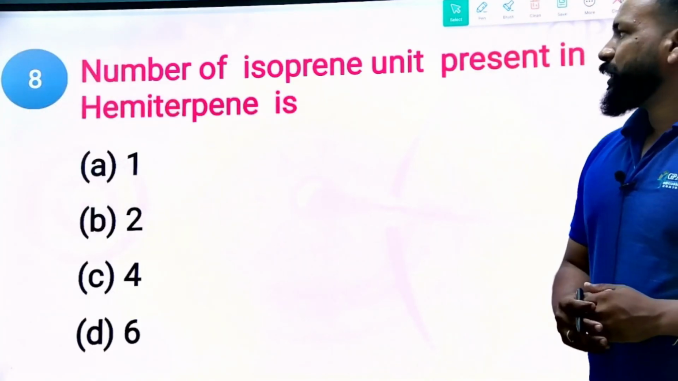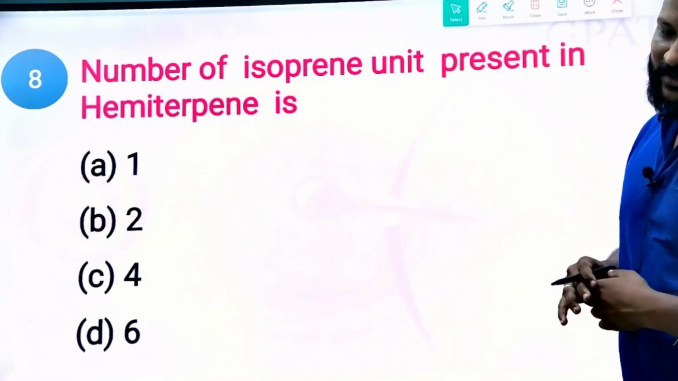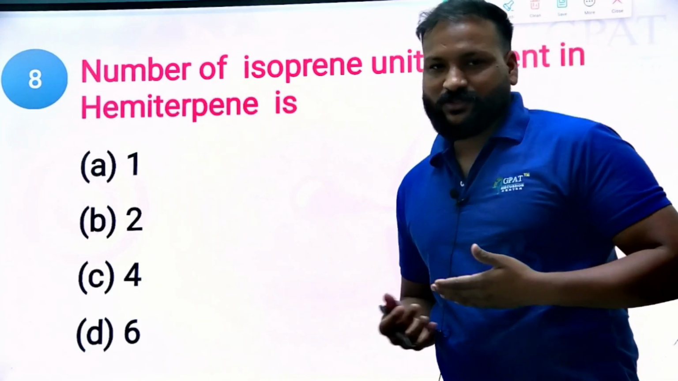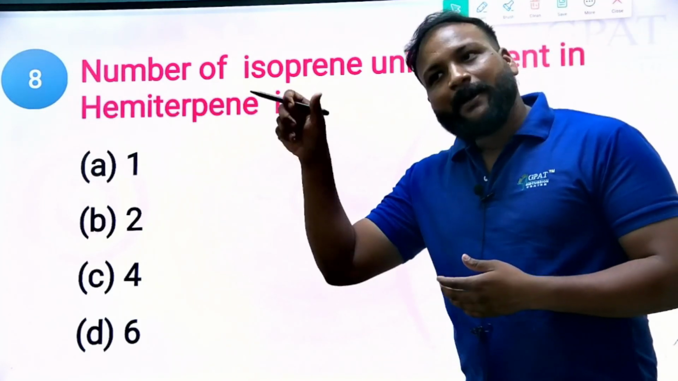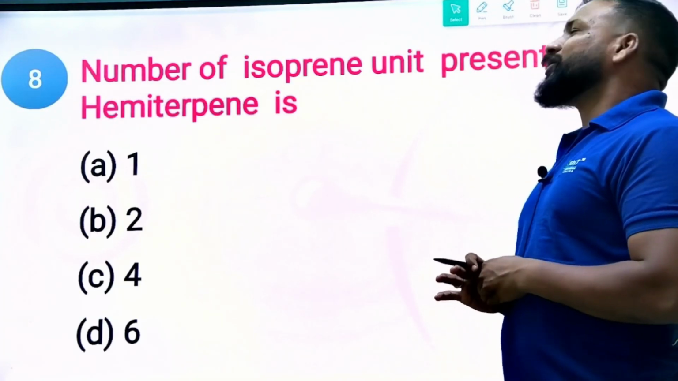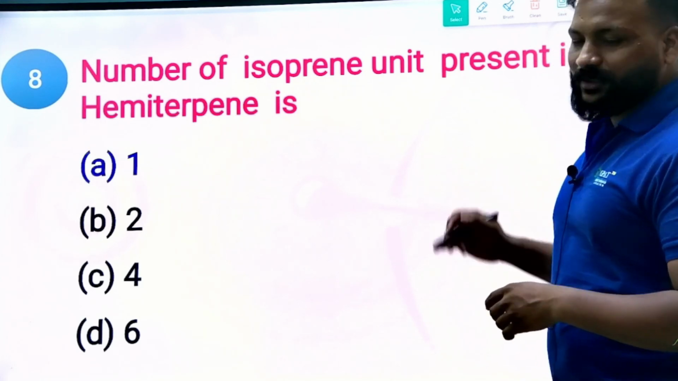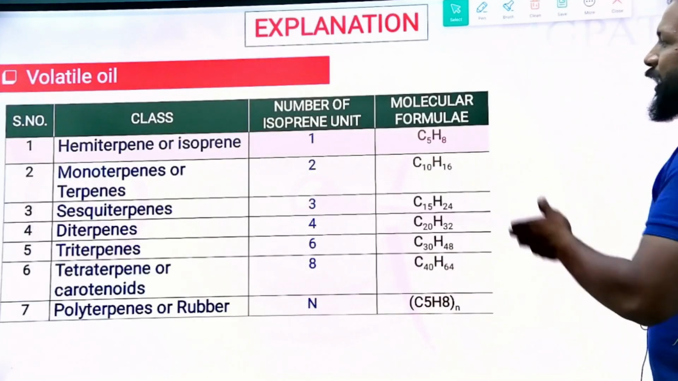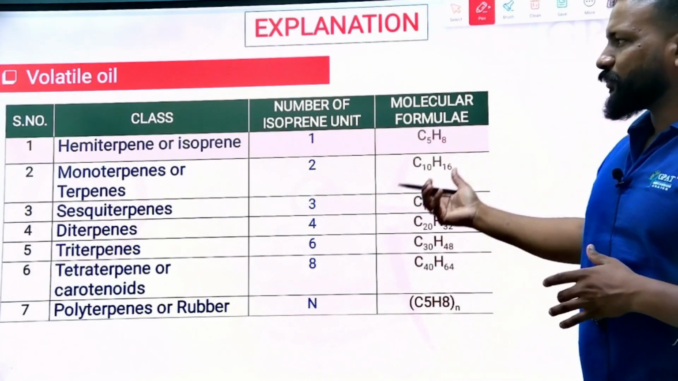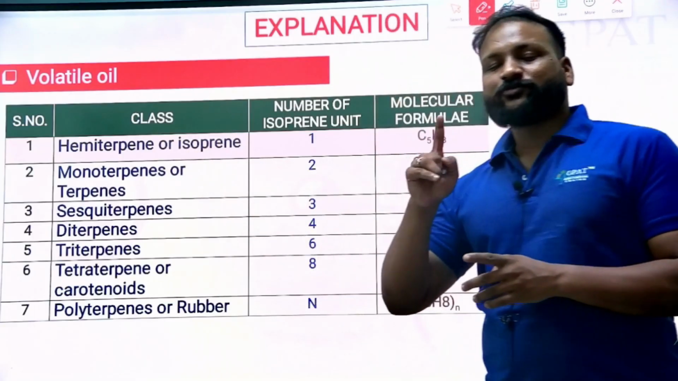Next. Now the question is, number of isoprene units present in the hemiterpene. Just now we came across that one. I already explained, isoprene or hemiterpene, both are the same. So the right answer will be undoubtedly 1. You can see here itself, it is very important to know how many isoprene units are there and the molecular formula for each terpenoid group. Hemiterpene or isoprene are the same, which means iso means only 1.